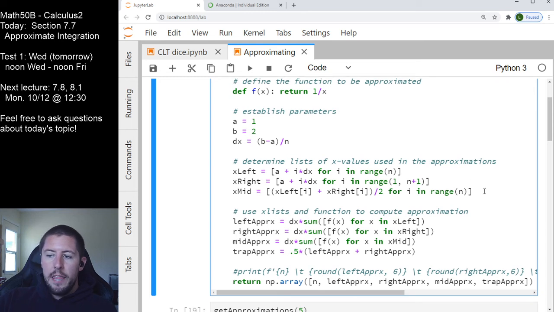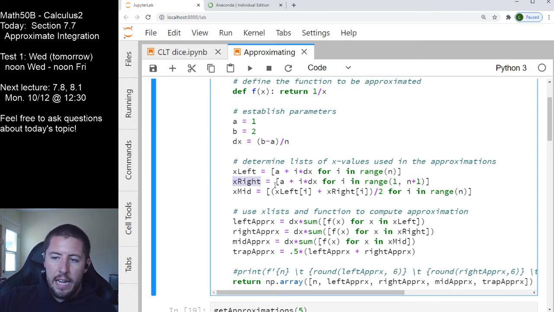And now what I want to do is get the x values that I want to use for each of my approximations. In Python, anytime that we use brackets, that's going to be defining a list of values. So what I want my list to look like, you should recognize that little chunk right there. That's a plus some number of delta x's. Which number of delta x's? Well, I want it to go from 0 to n minus 1, and that's what that will give me for all those i values. So x left is going to give me a plus dx, a plus 2 dx, a plus 3 dx, blah, blah, blah, a plus n minus 1 dx.